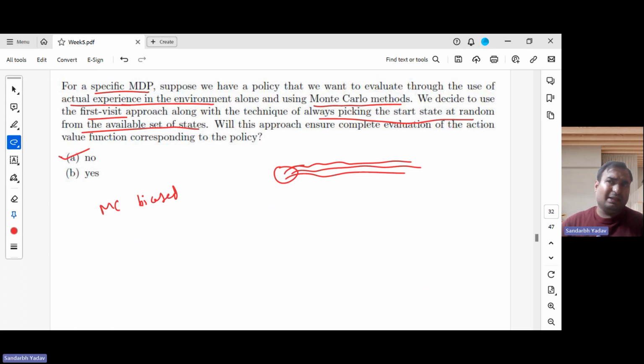So for the actions which are in the policy, they will be visited many times, but there might be some actions which are not part of the policy, which might not even get one chance. So the answer is no.